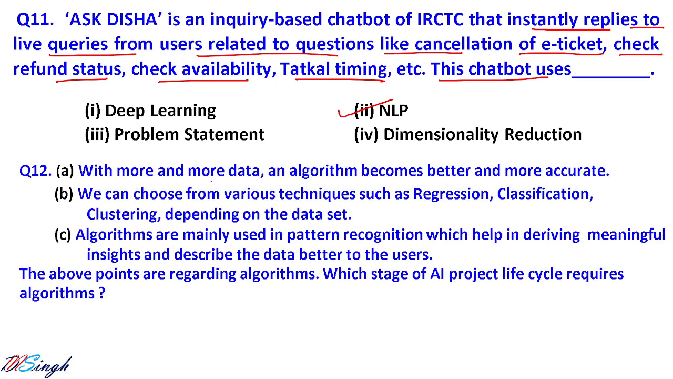With more and more data, an algorithm becomes better and more accurate. This is the first statement. We can choose from various techniques such as regression, classification, clustering, depending on the data set. Fine, this is the second statement.